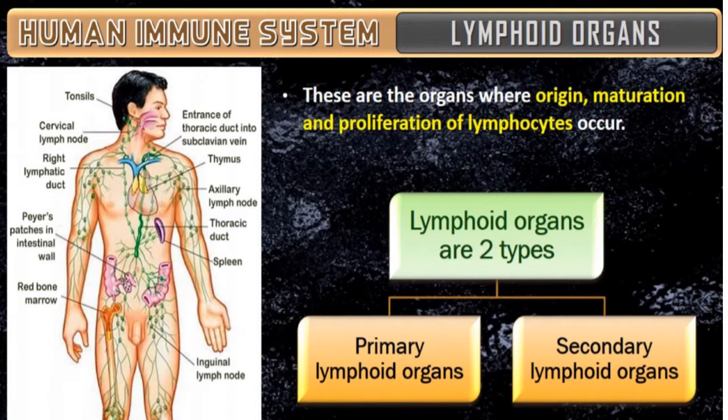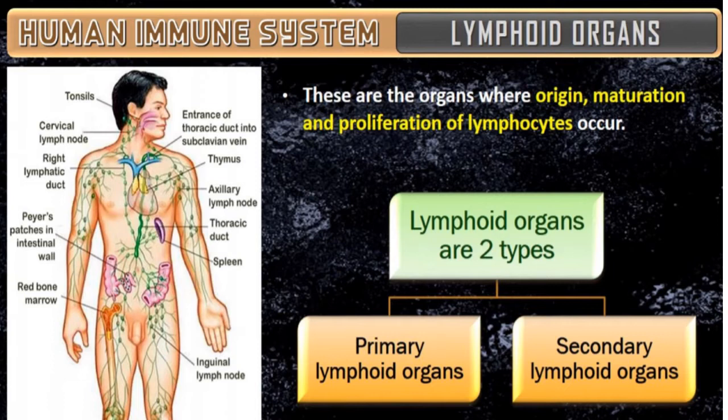Which are those? Primary lymphoid organs and secondary lymphoid organs. See the picture. In the picture I have shown you primary and also secondary lymphoid organs. Okay. So we'll understand what a primary lymphoid organ is.